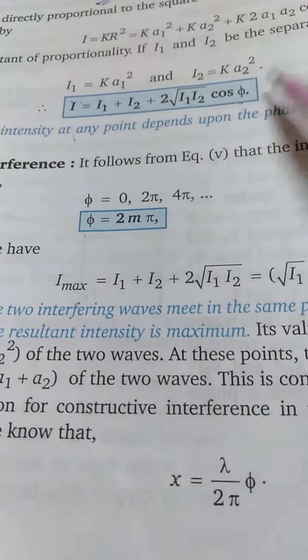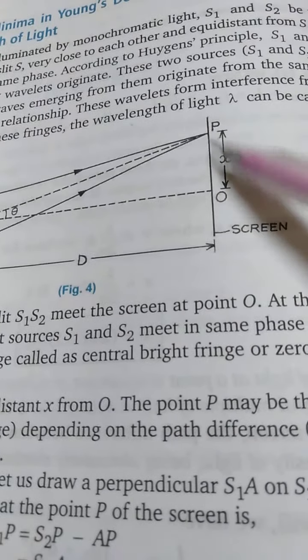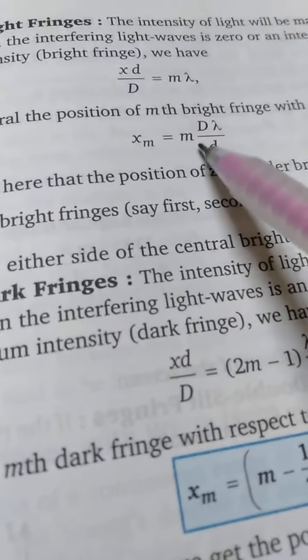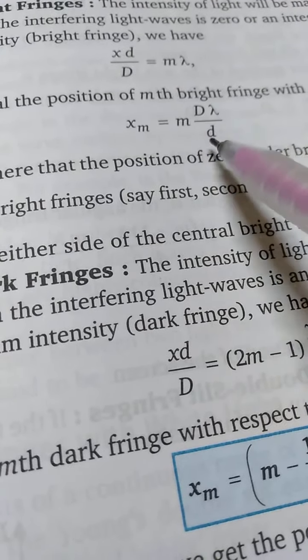Suppose this is the center, vertically opposite to the midpoint of the slits. The mth bright fringe may be the first, second, third, fourth, or fifth. Then the position of the mth bright fringe is given by m D lambda by d.